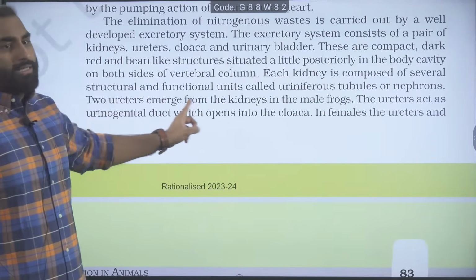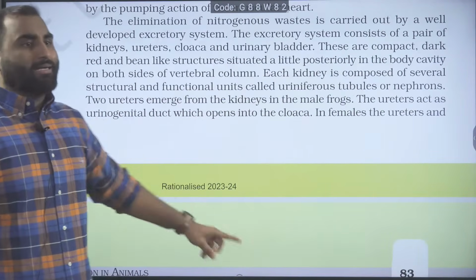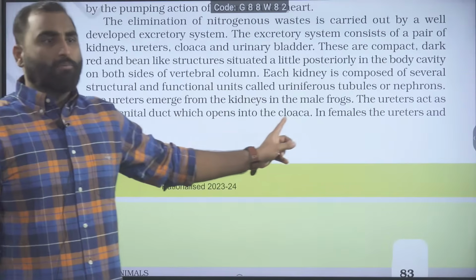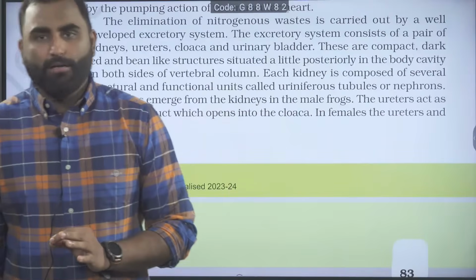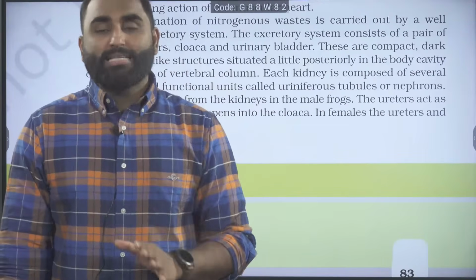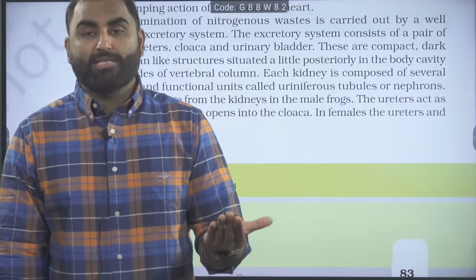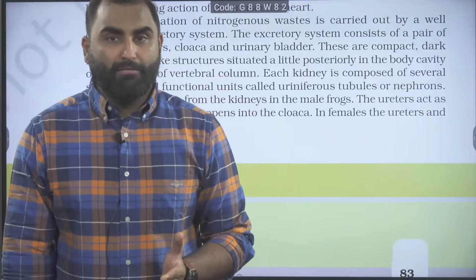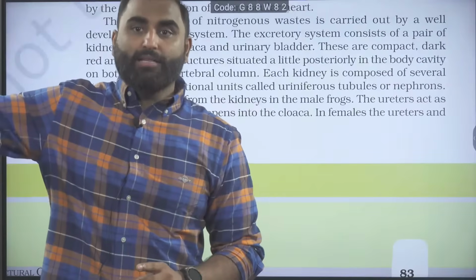Now, two ureters emerge from the kidney in the male frog. The ureter acts as a urinogenital duct which opens into the cloaca. Very important: there is a functional connection between the male reproductive system and the excretory system of the male frog. Yes or no? That is absent in the female frog.